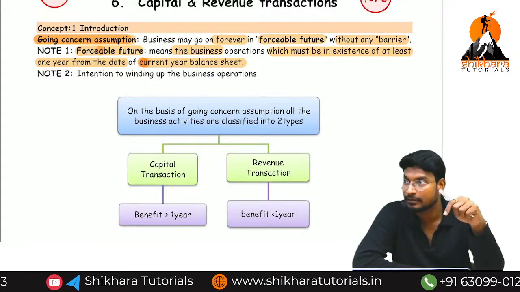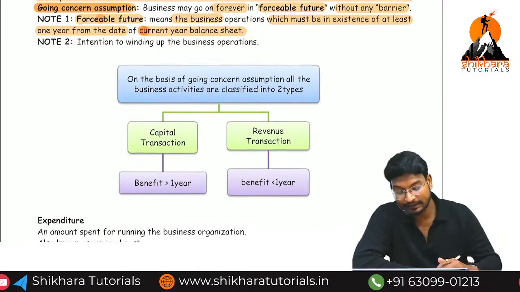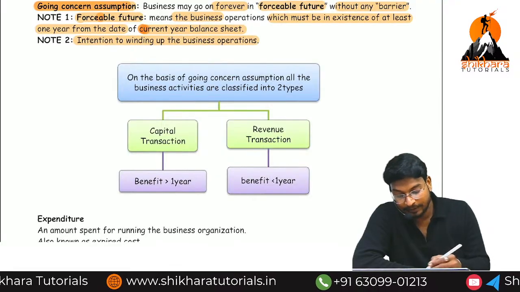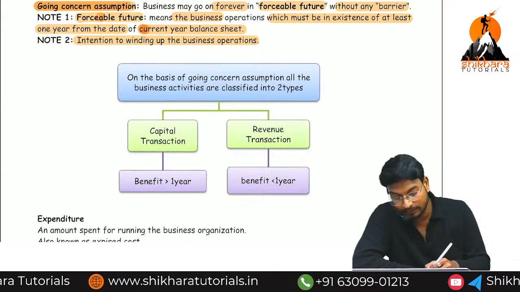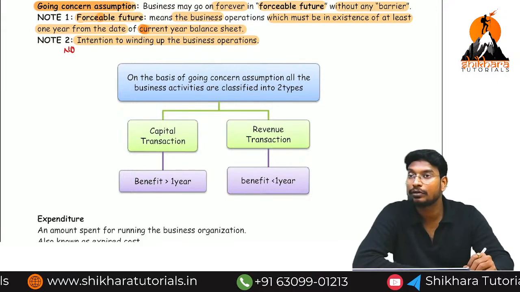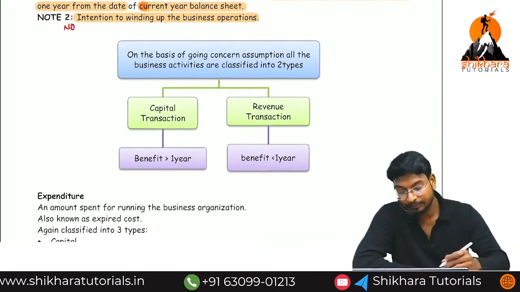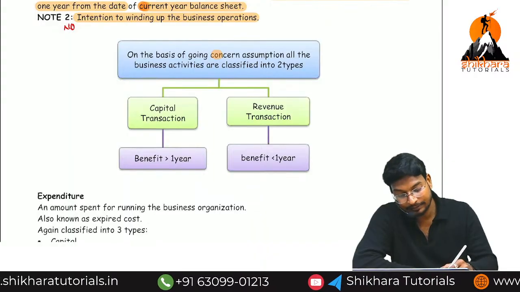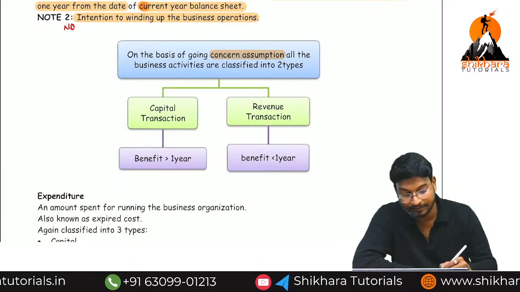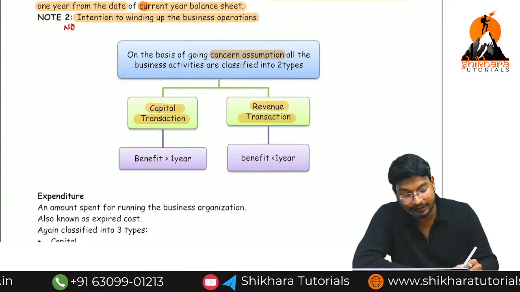This is our assumption. Based on which concept do we assume this? The going concern assumption. So there is no intention of winding up of the operation. What do we need to write here? No intention of winding up of the business. Based on this going concern concept, the transactions are divided into 2 types. The first is the capital transaction and the second is the revenue transaction.